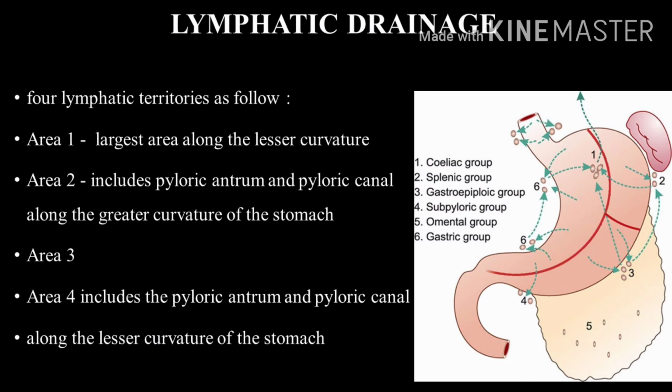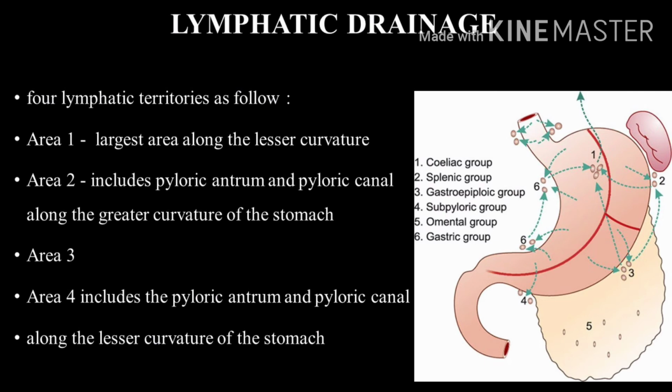Area 1 is the largest area along the lesser curvature. The lymph from this area is drained into the left gastric lymph nodes. Area 2 includes the pyloric antrum and pyloric canal along the greater curvature of the stomach. Here the lymph from this area drains into the right gastroepiploic lymph nodes and pyloric lymph nodes.